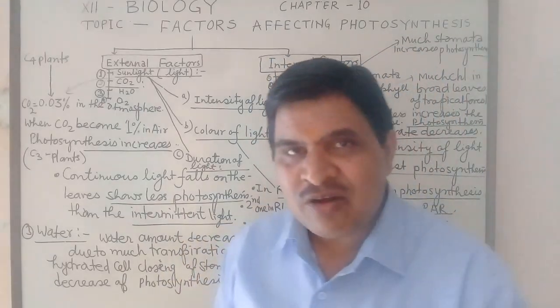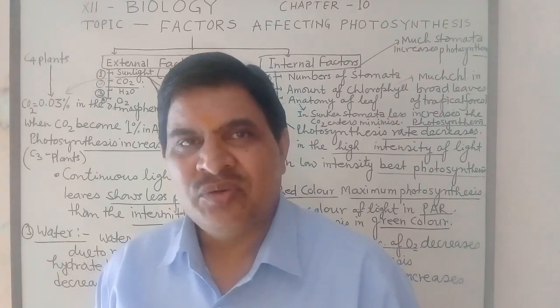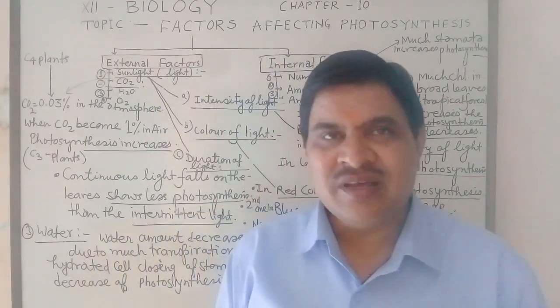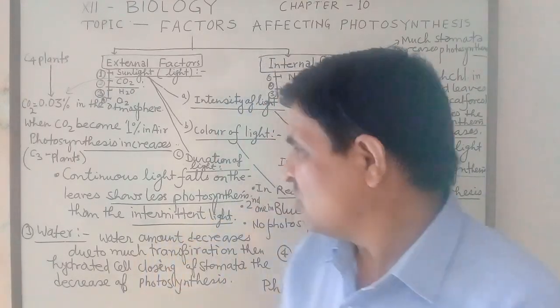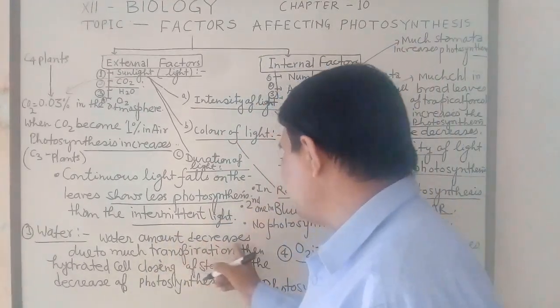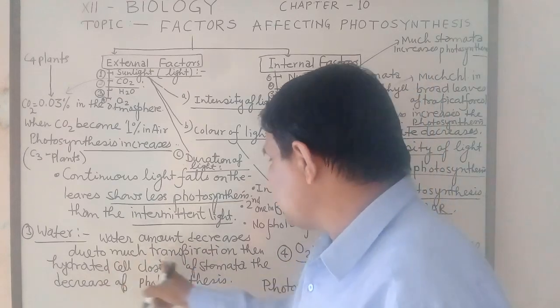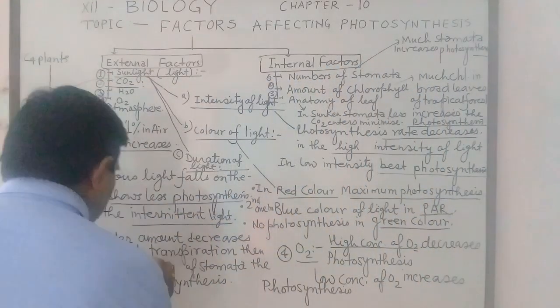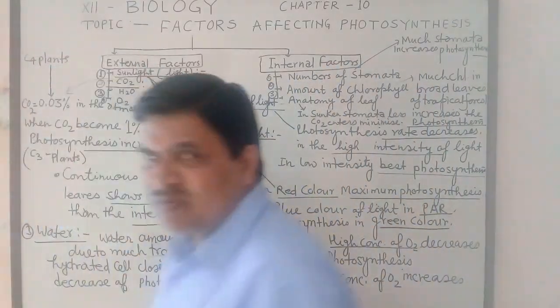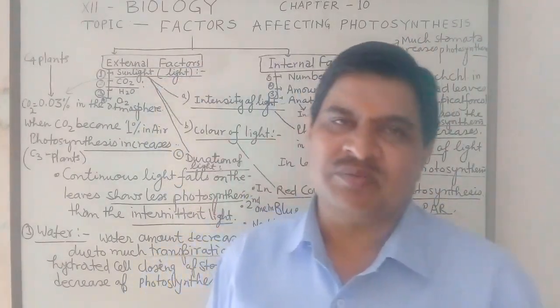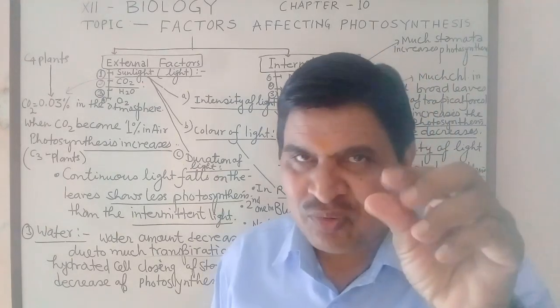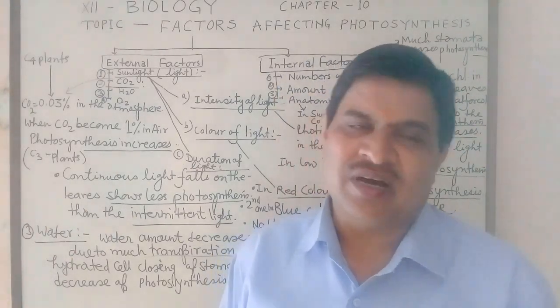Here, the electron which is produced is used up to normalize the reaction center of PS second. So, water amount decreases due to much transpiration. One phenomenon is called transpiration. Transpiration means the loss of water from the leaf surface by the small pores called stomata.